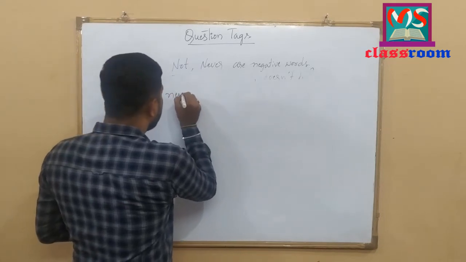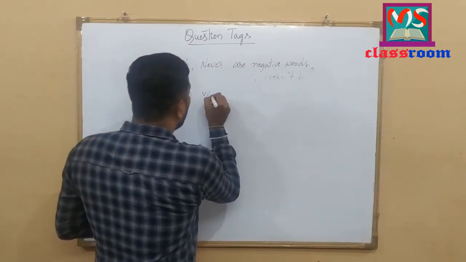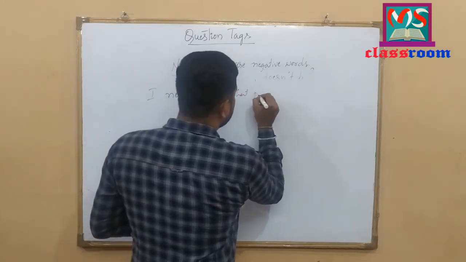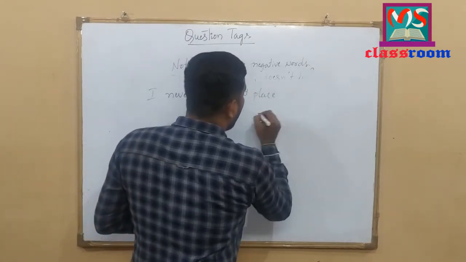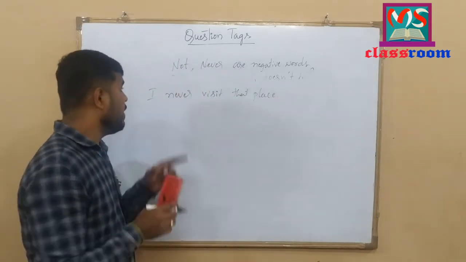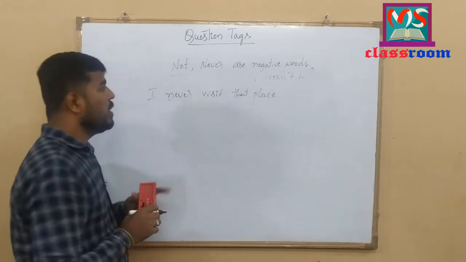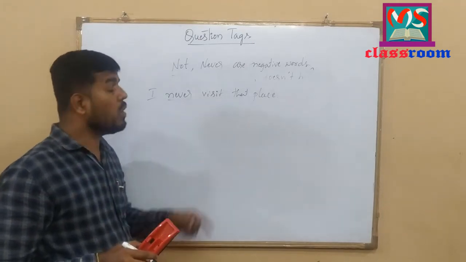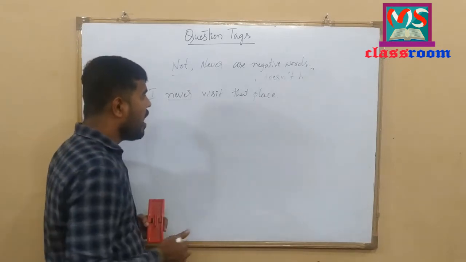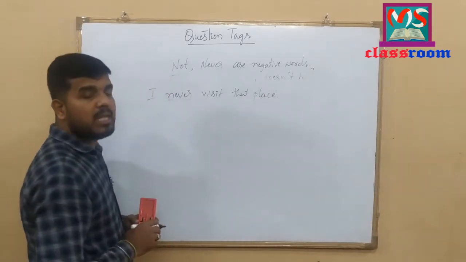I never visit that place. I never visit that place. Here, never is here. So it is negative sentence. So we should add positive question tag. Let me add, I never visit that place.